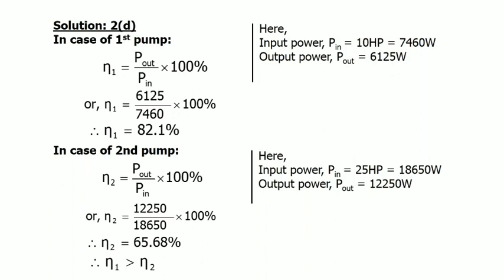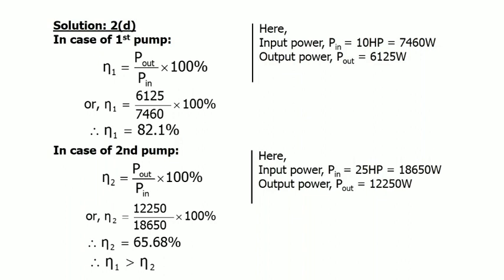The output power for the first pump was already calculated in question C, which is 6125 watt. Here is the formula of efficiency, eta 1 for the first pump: eta 1 equals P out divided by P in, times 100%. Putting in the values, we get the efficiency for the first pump is 82.1%.